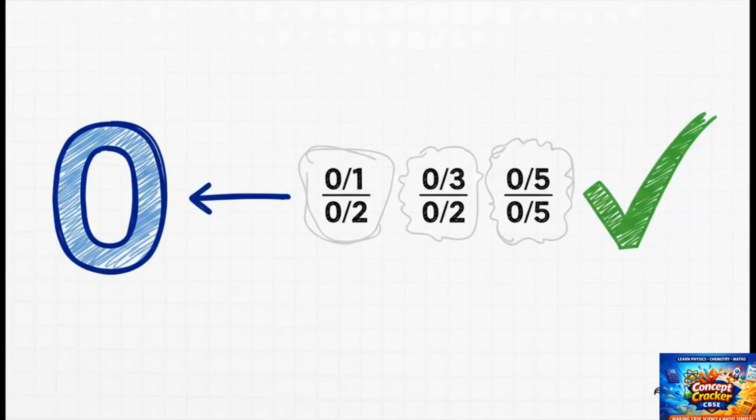Okay, so let's go back to our first mystery number, 0. Can we use our new rule on it? Can we write it as a fraction? Absolutely. You can write it as 0 over 1 or 0 over 2, heck, 0 over a billion. It works every single time. So yep, 0 is officially a member of the Rational Club.